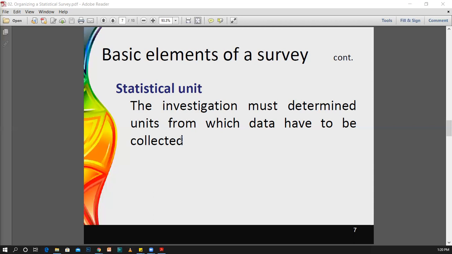Therefore, to avoid such a situation, when you are going to plan a survey, you must define the statistical unit in which you are going to measure these elements. Therefore, when you are going to collect the data, you have to collect it based on the defined statistical unit.